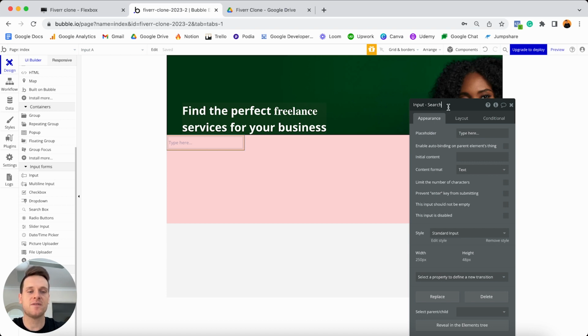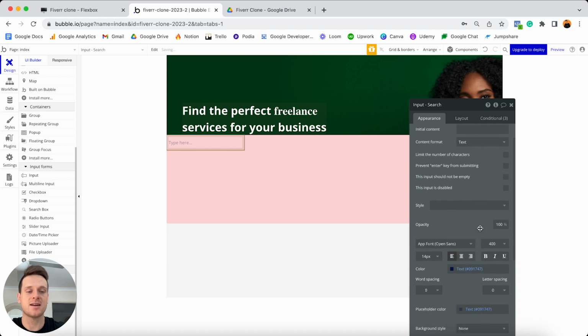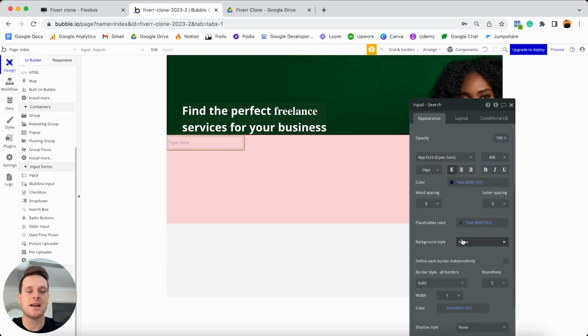Now for this input field, I'm also going to update the style of this. So I'm going to remove the default style. I'm going to scroll on down and update the background style to have a flat color.